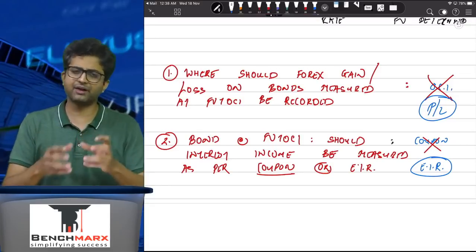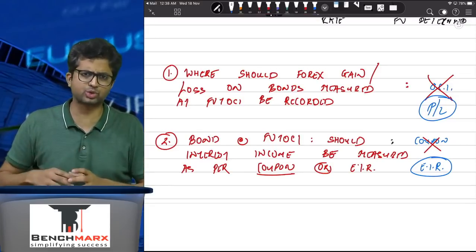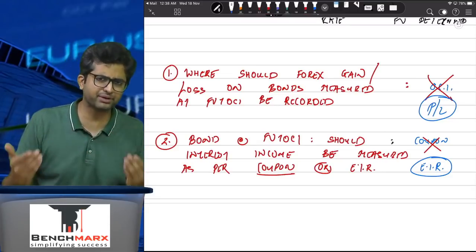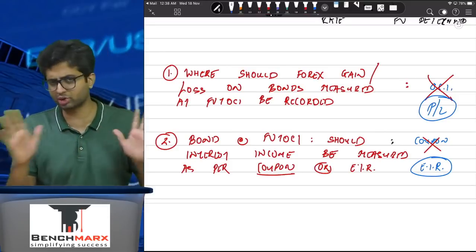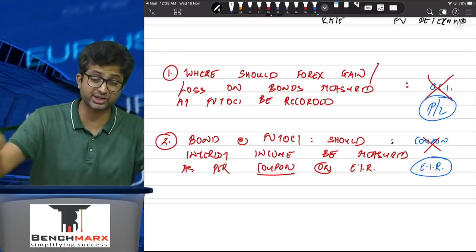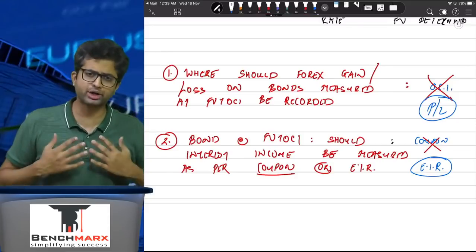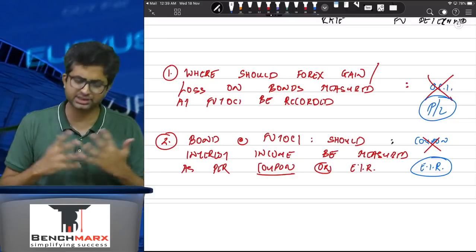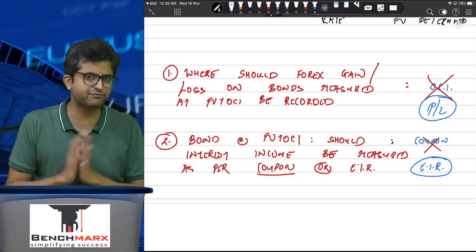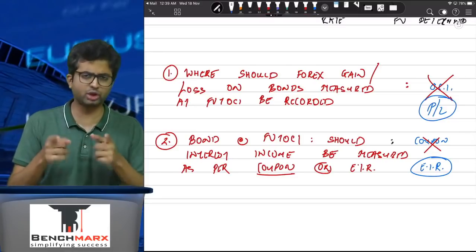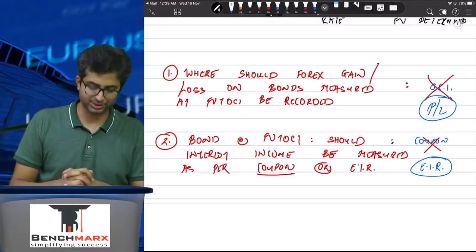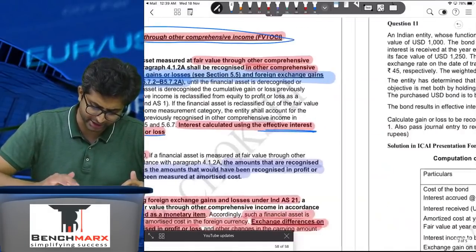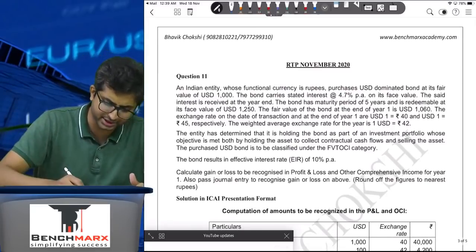What I've done is I've given the exact institute question, exact institute solution, and then I've done it in my way, in a slightly simplified, tabular manner. So you can solve it in any manner as long as you get the answers correct and give the effect correctly. According to my humble opinion, the institute's solution is kind of correct, but I stand open to be corrected if I have missed out something over here. But if I had to solve, I would solve taking the institute solution as base. Okay, so let us try to go through the question quickly. So we'll start with the question now.